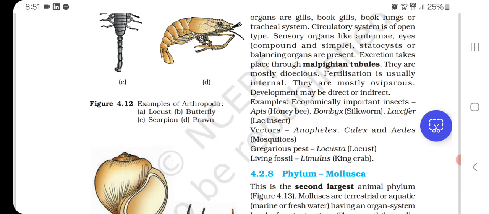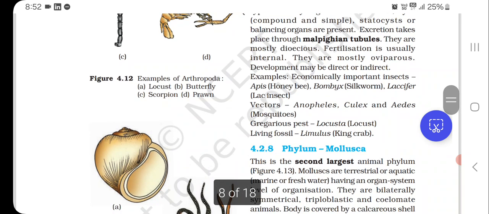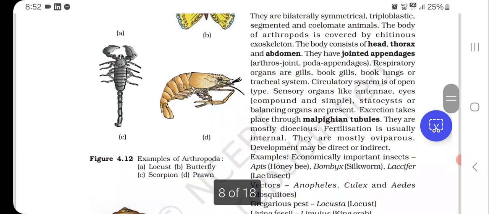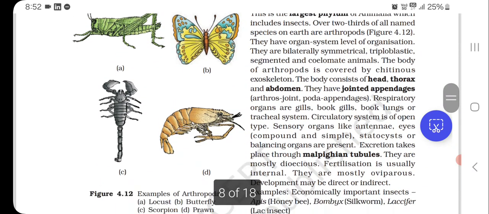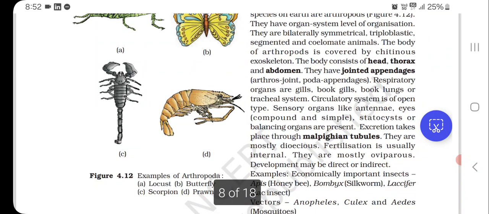Examples: economically important insects: Apis, honeybee, Bombyx, silkworm, Laccifer, lac insect. Vectors: Anopheles, Culex, and Aedes, mosquitoes. Gregarious pest, locust. Living fossil, Limulus, king crab. So here are some examples of arthropoda. The first one is locust, the B is butterfly, C is scorpion, and D is prawn.